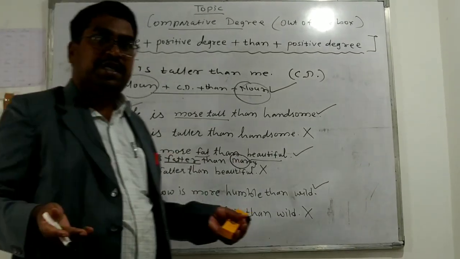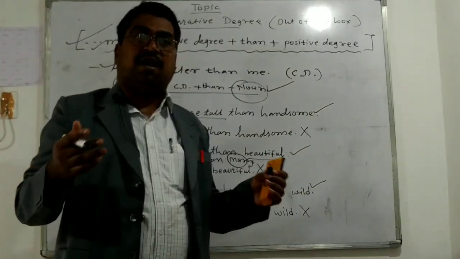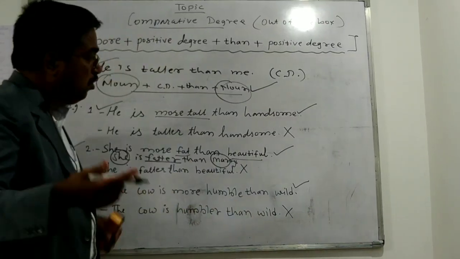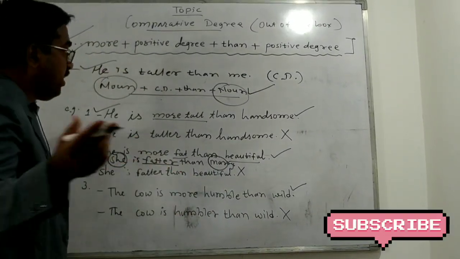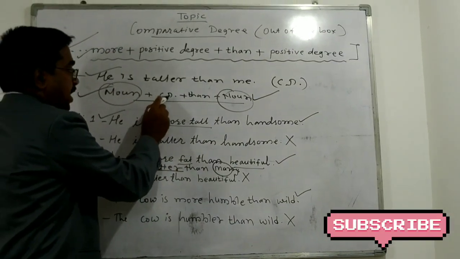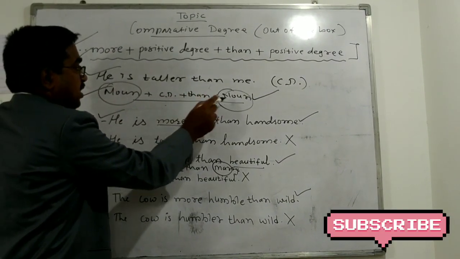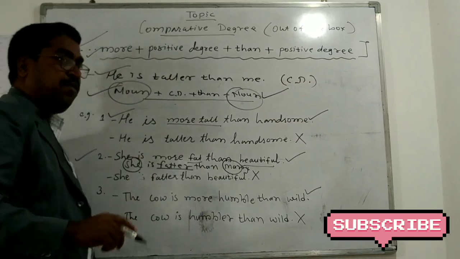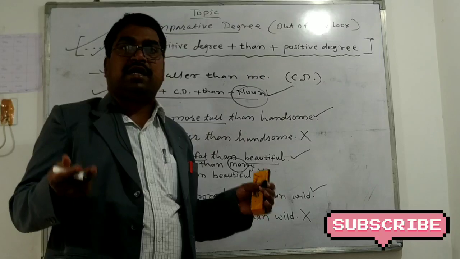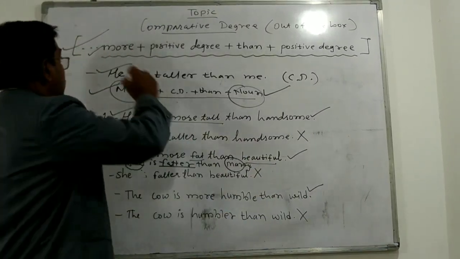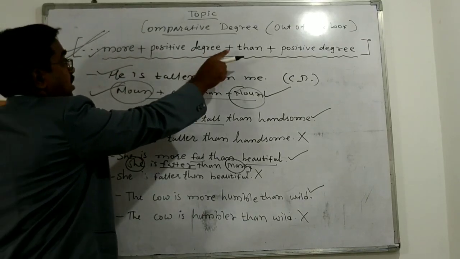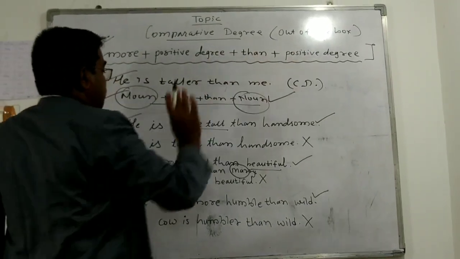When two qualities of two different things, persons or animals are compared, that time we follow the regular structure. What is the regular structure? Noun plus comparative degree plus than plus noun. And when two qualities of the same person, same thing or same animal are compared, that time we follow which structure?